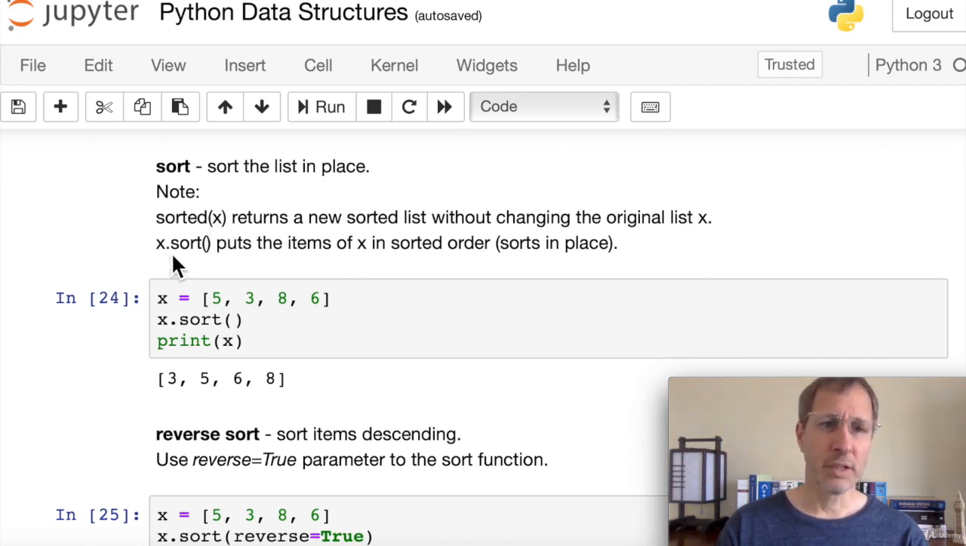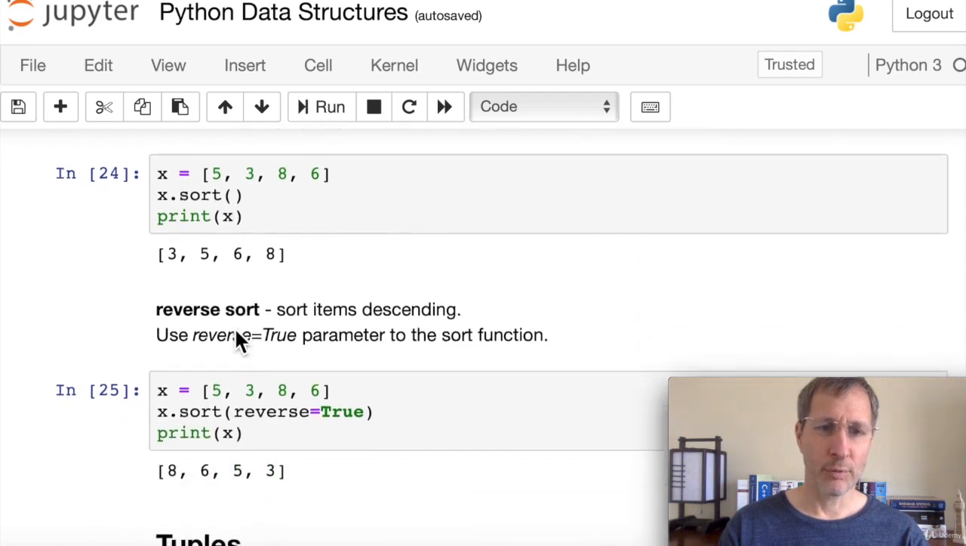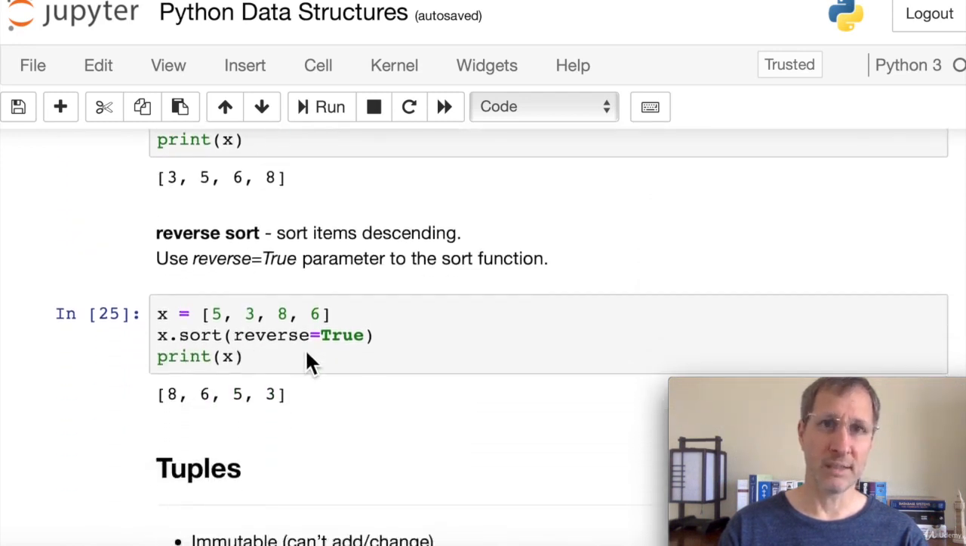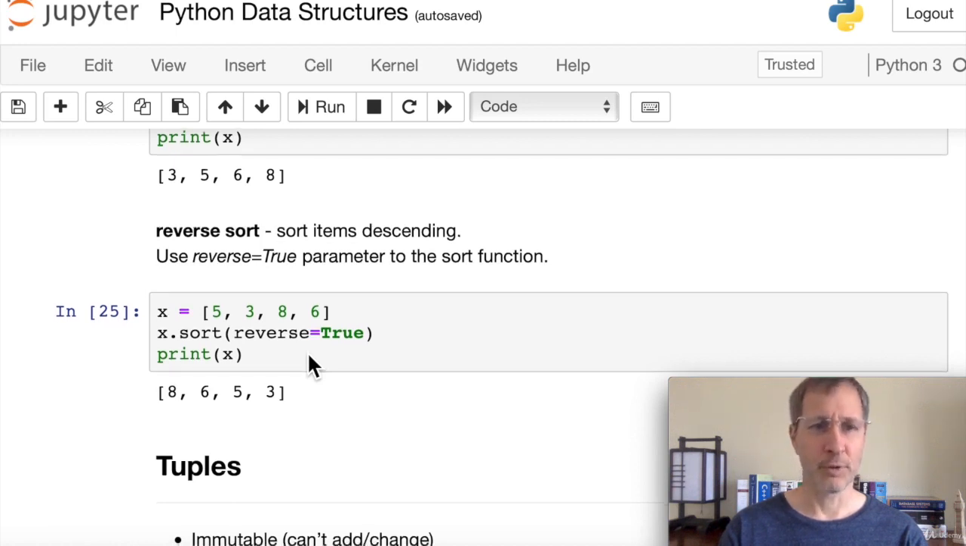So here using the x.sort function, we don't pass anything in as a parameter to the sort function. We're applying the sort function to the x, which is what's calling the sort function. And we can see that we put these items in sorted order. And then if you want to do a reverse sort, we can pass into the sort function a parameter called reverse equals true. And that will give you a descending sort. So we get 8653 if we try and use reverse equals true. And again, this is the same parameter that you would use in the sorted function if you wanted to reverse sort using sorted function. But this one is an in-place sort.